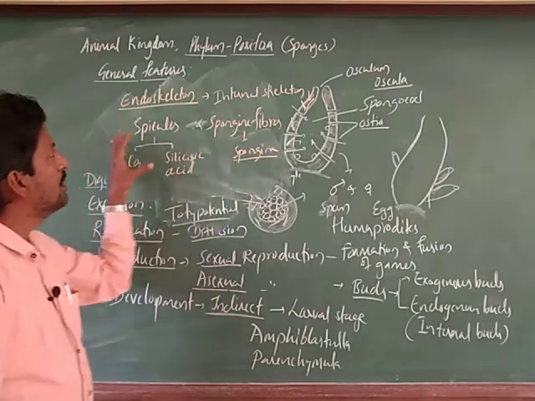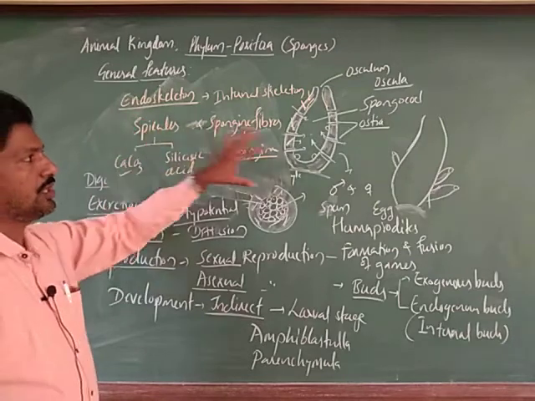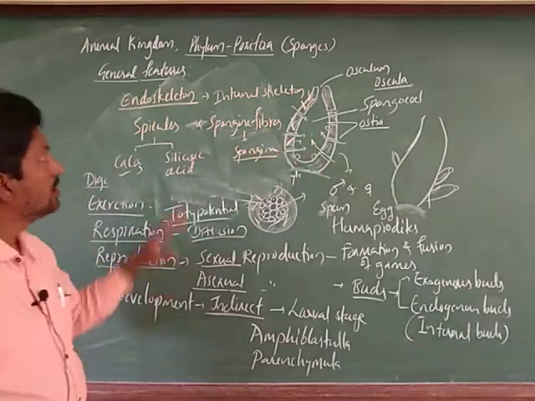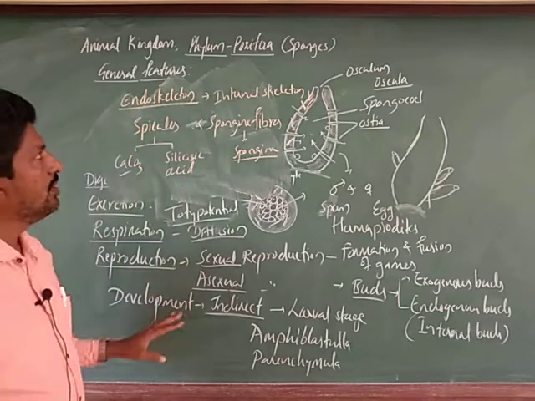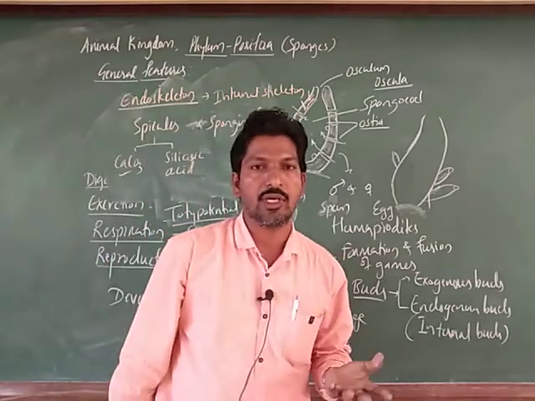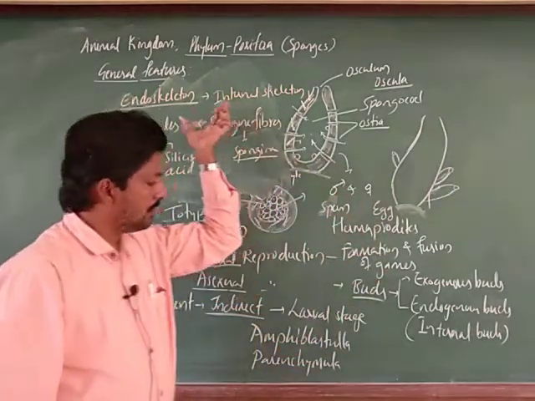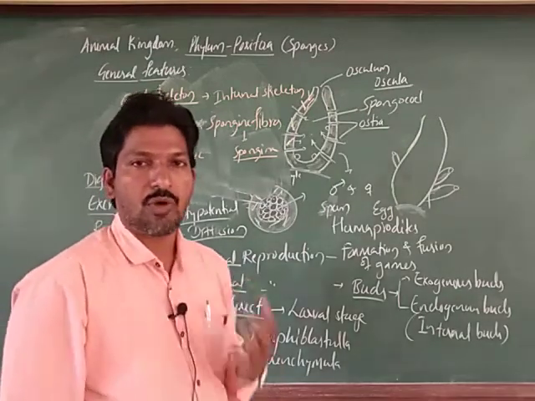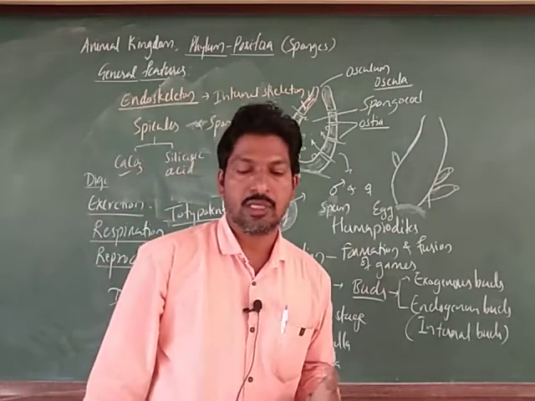This is the endoskeleton system, which gives support to the body wall or the whole animal. This is about the general features of Porifera. In the first video I gave the structure, and the remaining general features I have given here. Please note the points and study. Okay, thank you, students.